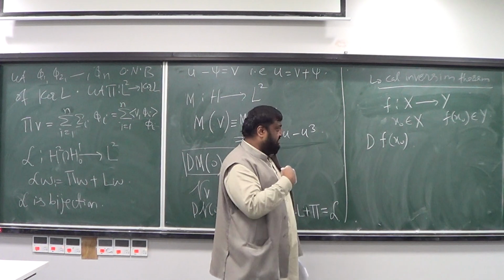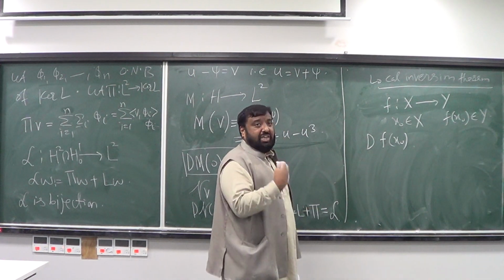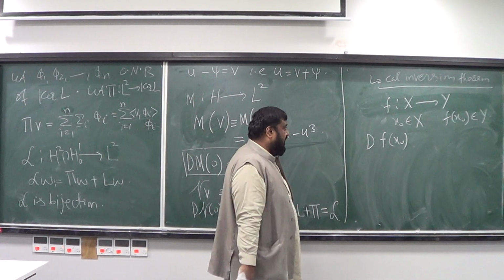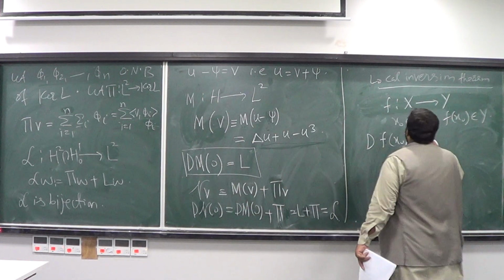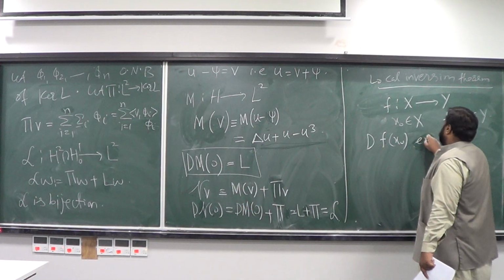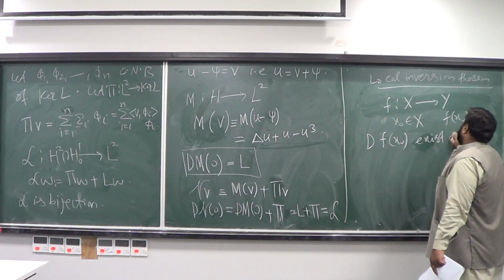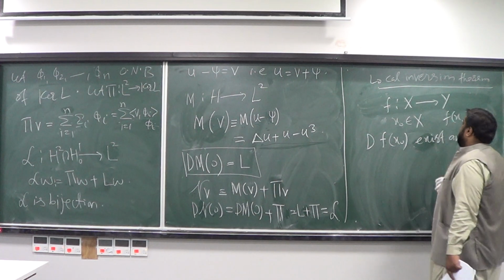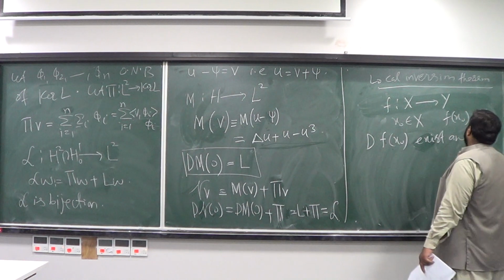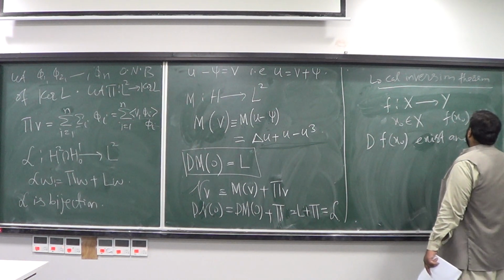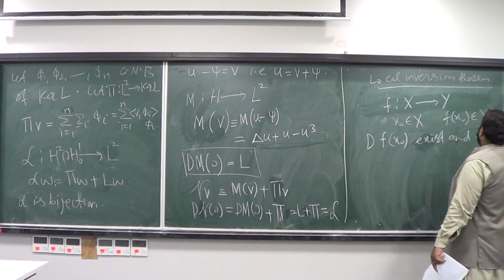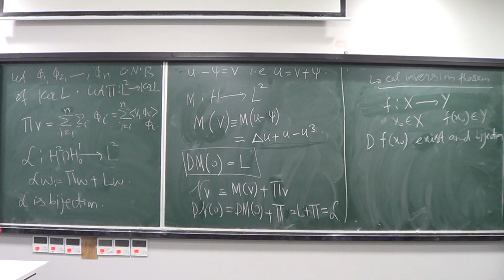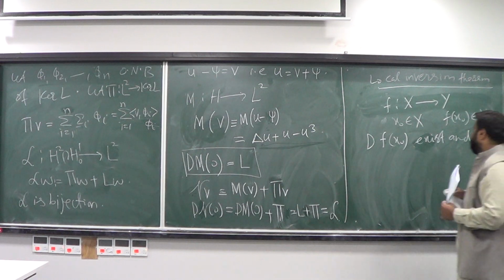Okay, so f is differentiable at x naught, so this derivative exists, and this derivative at x naught is a bijection. This Fréchet derivative is also a bijection. Then what will happen?